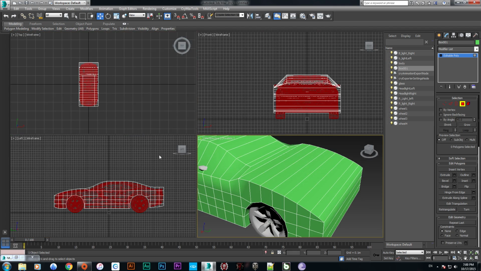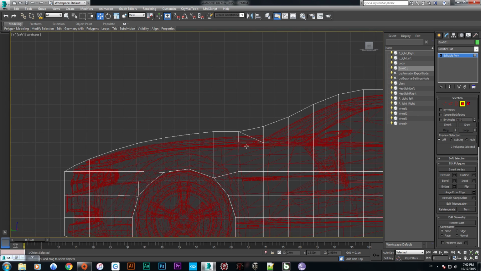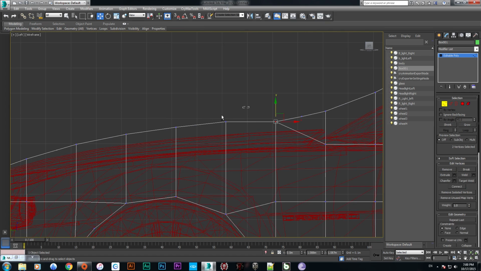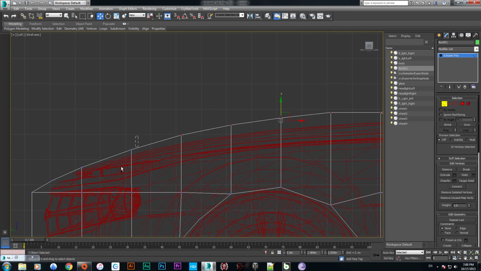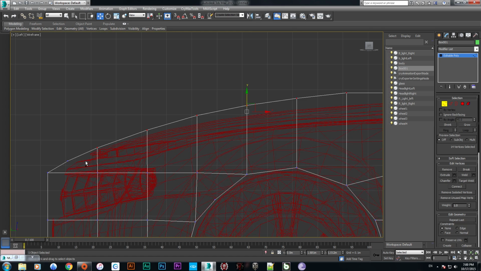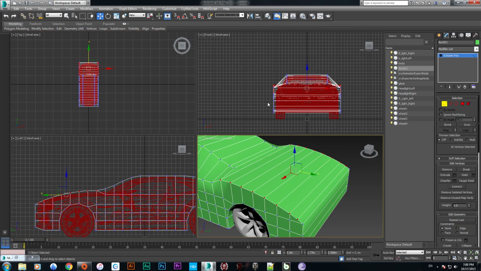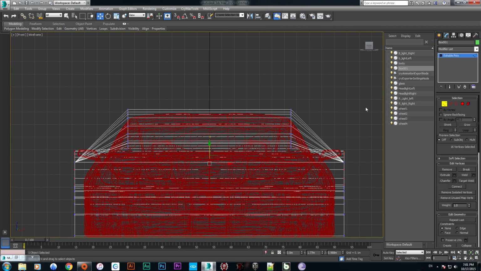Now the other thing is that we need to select all of these faces. Okay, now we are going from this side and just closing them.